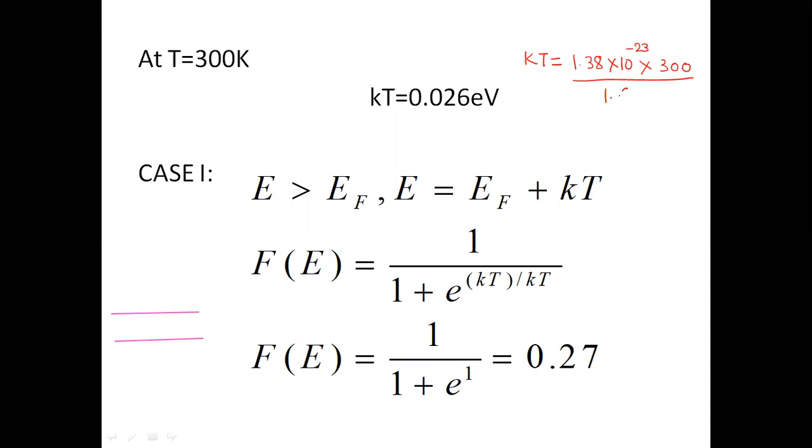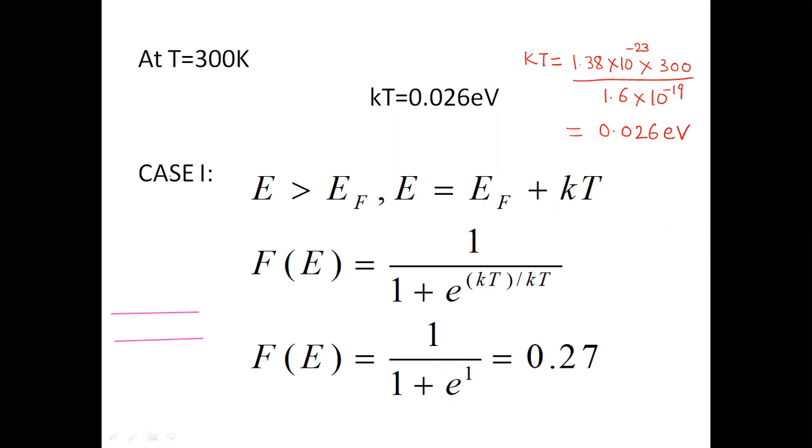In order to convert it into electron volt, we'll divide it by 1.6 times 10 raised to power minus 19. So this value, if you calculate, will be 0.026 electron volt. So you can use this value of KT in numericals also. At T equal to 300 Kelvin, the value of KT is 0.026 electron volt.